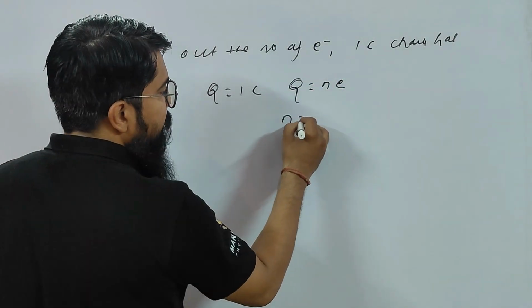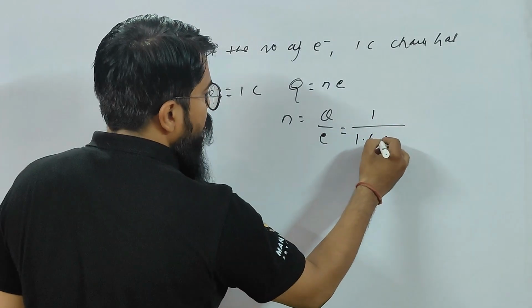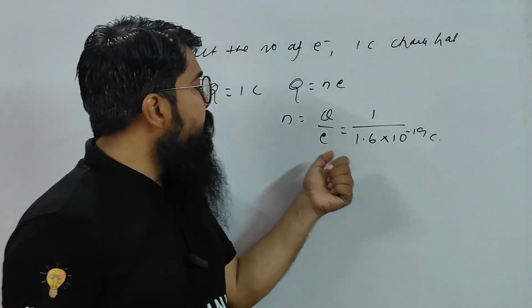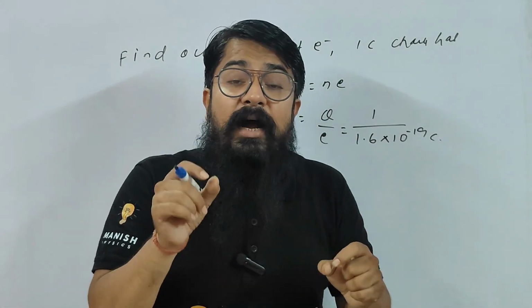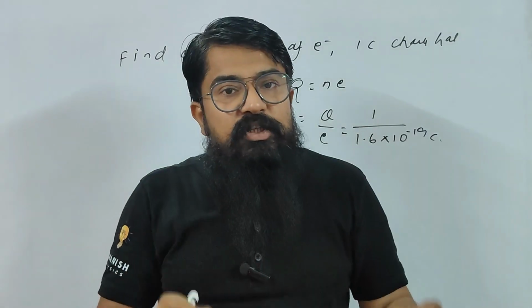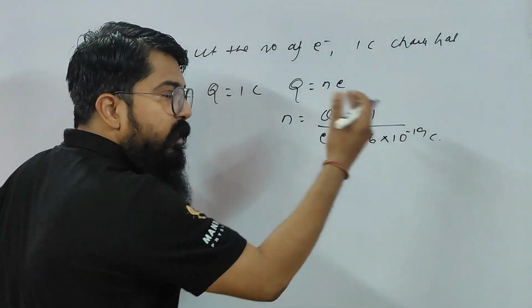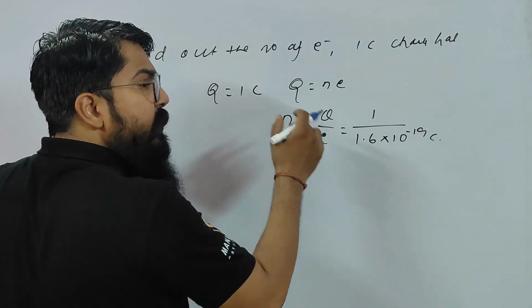So N is Q by E. Q is 1 and E is 1.6 into 10 to the power minus 19 coulomb. You may ask me, sir, you have said charge is negative. That's polarity. The electron is a negatively charged particle, the proton is a positively charged particle. In order to understand it's a negative charge particle, we are writing negative.